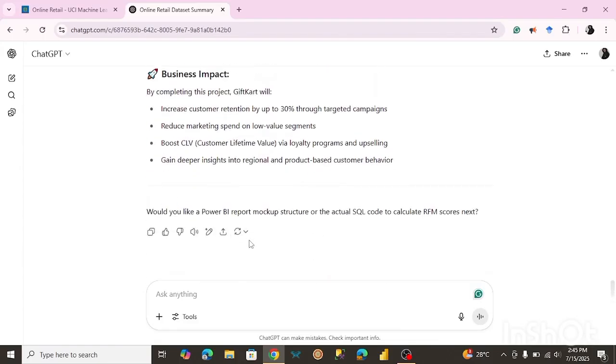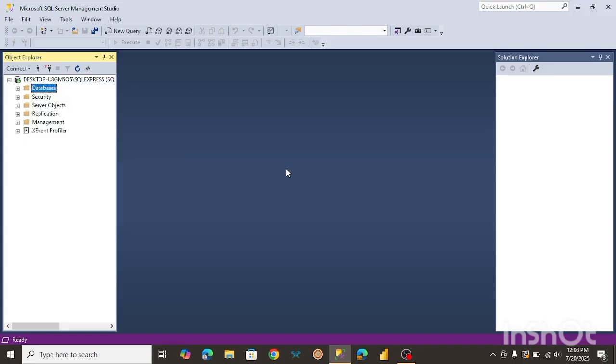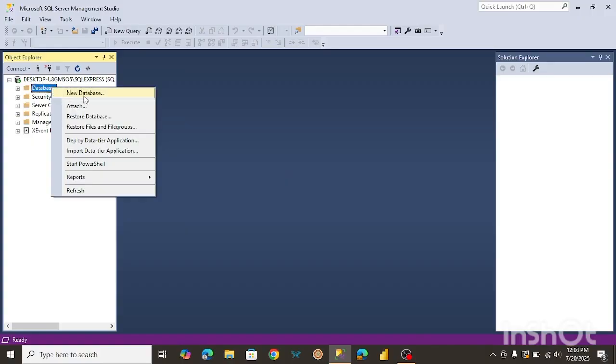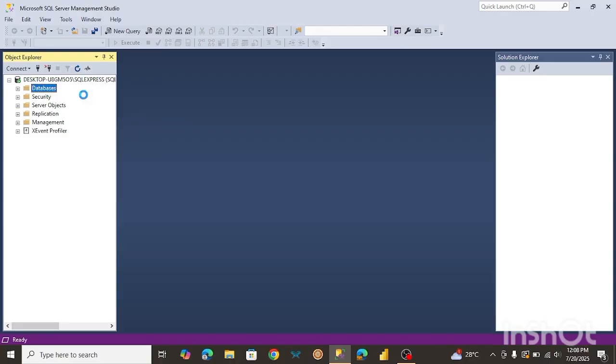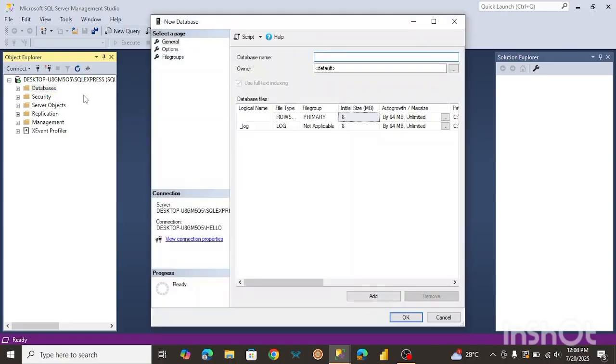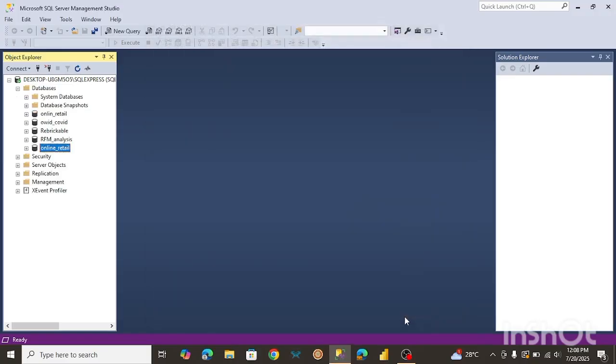So all I'm going to do now is ask ChatGPT, I can copy and paste this into a Google Doc, or I can ask ChatGPT to help us turn it into a document, right? So yeah. All right. So what we're going to do now is create a database to store a data set in. So I'm just going to click on new database, and let me just name it online retail. All right, so let me just click on OK. So now we have a database created.